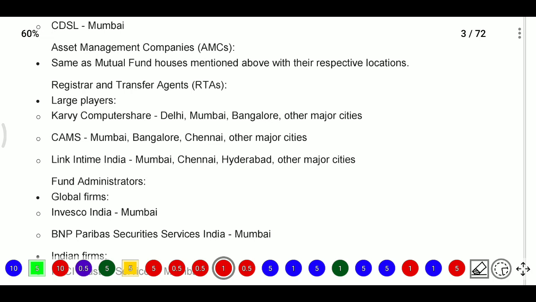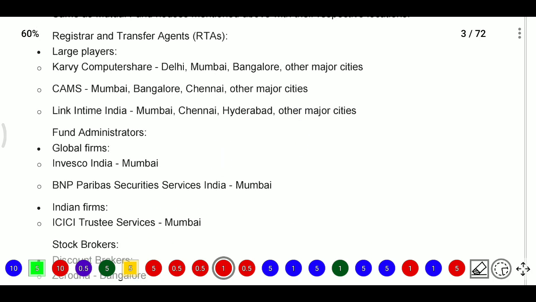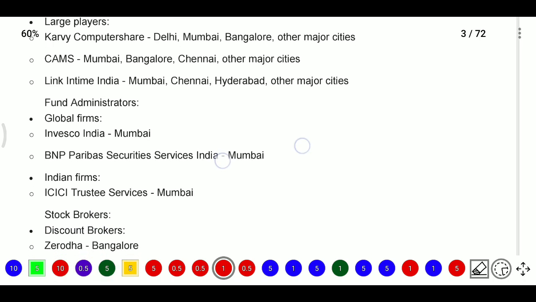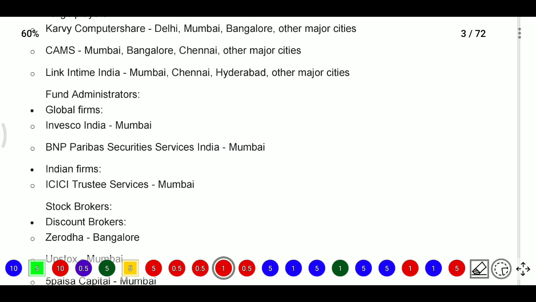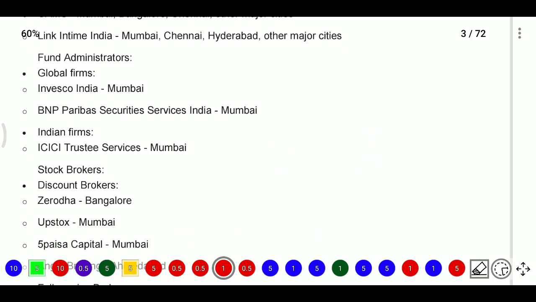CAMS is also there in Mumbai, Bangalore, Chennai, and other cities. Link Intime India is there in Mumbai, Chennai, Hyderabad, and other cities. And after that, some fund administrators will be there in global firms, like Invoke Go India Mumbai and BNP Paribas Securities Services India Mumbai, and Indian firms like ICICI Trust Services. And some stock brokers and prime brokers will be there.